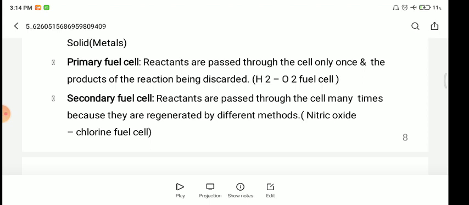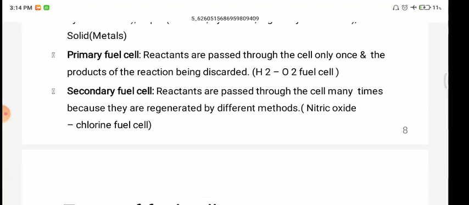These fuel cells can be used many times.